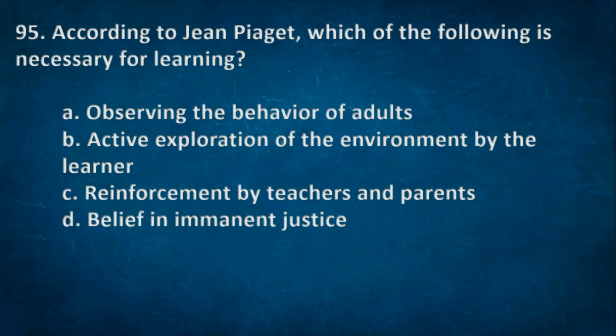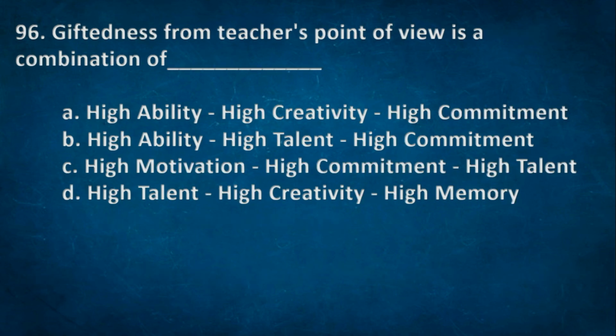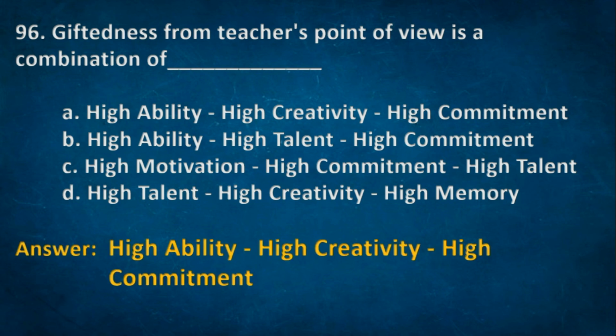Next one. According to Jean Piaget, which of the following is necessary for learning? A. Observing the behavior of adults, B. Active exploration of the environment by the learner, C. Reinforcement by teachers and parents, D. Belief in human justice. The right option B. Active exploration of the environment by the learner. Next one. Giftedness from teacher's point of view is a combination of: A. High ability, high creativity, high commitment, B. High ability, high talent, high commitment, C. High motivation, high commitment, high talent, D. High talent, high creativity, high memory. Right option A. High ability, high creativity, high commitment.